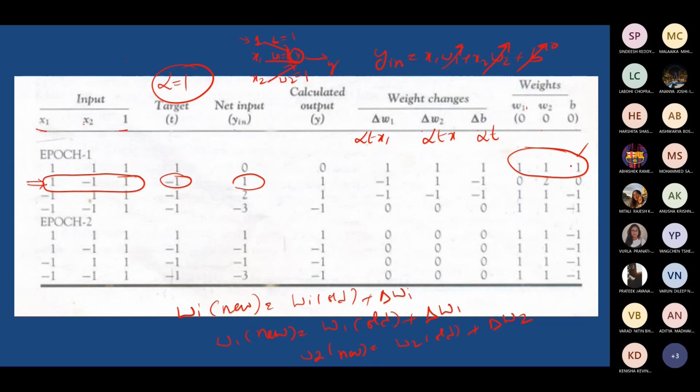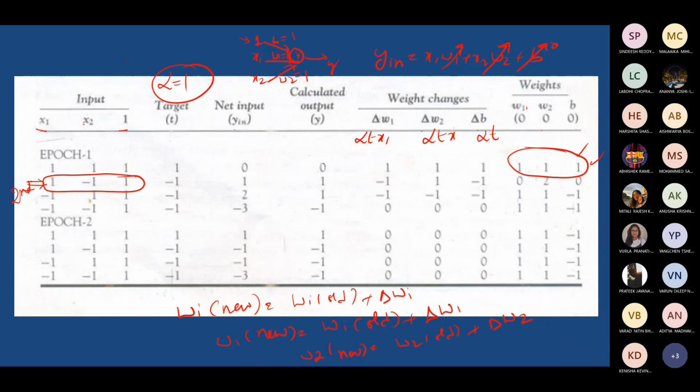The earlier step's final weight, and this as the second input, you'll be going with finding what is the net input, what is the response.